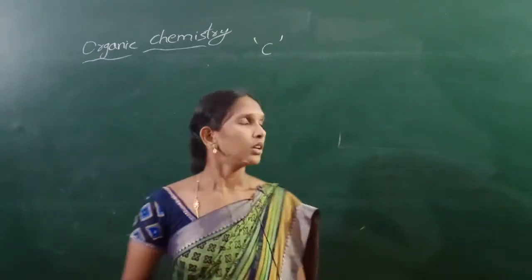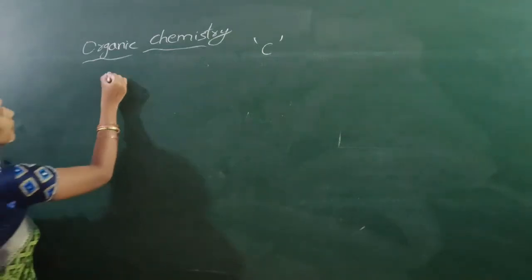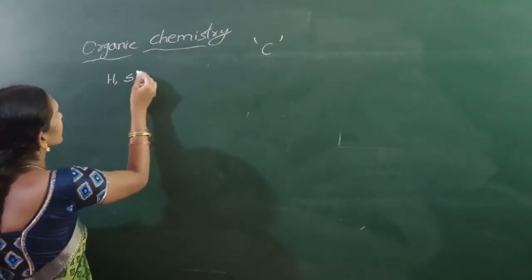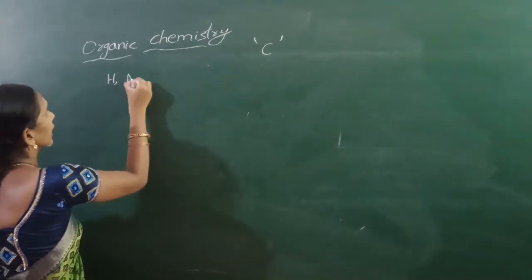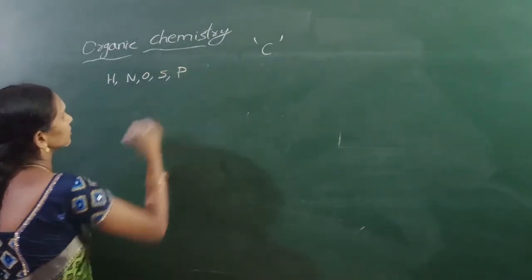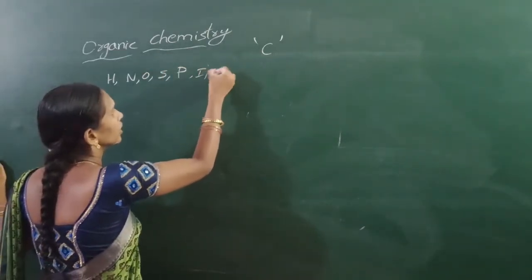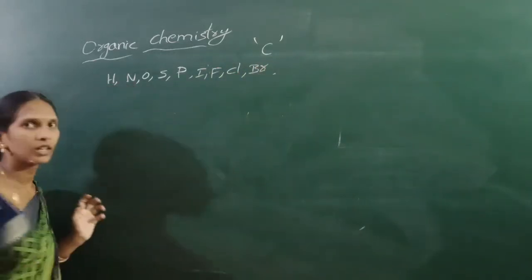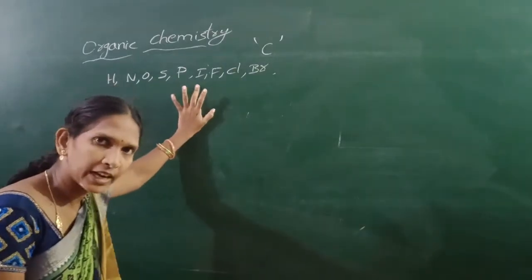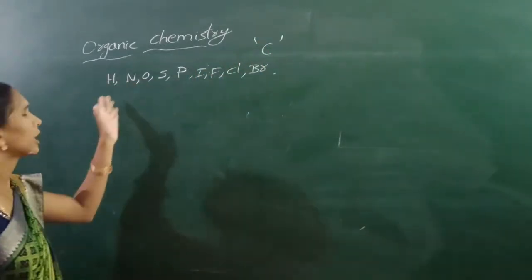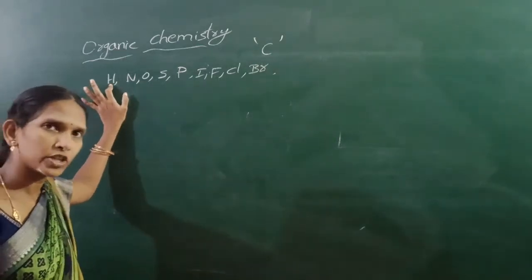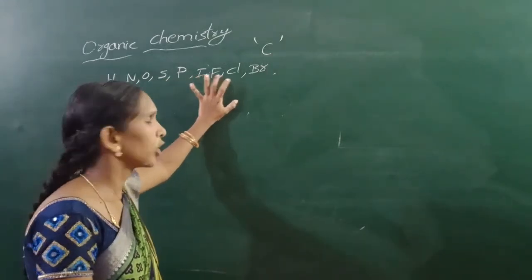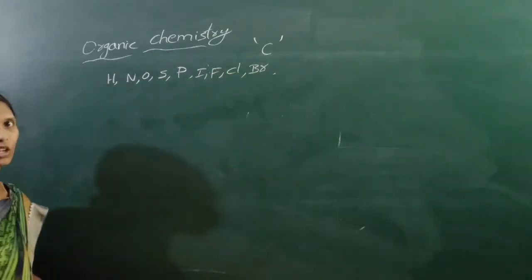Along with carbon, the compounds may also contain sulfur, oxygen, nitrogen, phosphorus, and iodine, fluorine and bromine. Some compounds also contain hydrogen, nitrogen, oxygen, phosphorus, sulfur, and iodine, fluorine, bromine also.